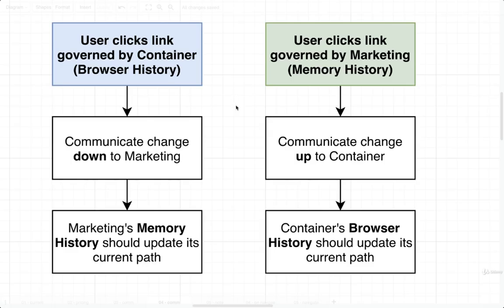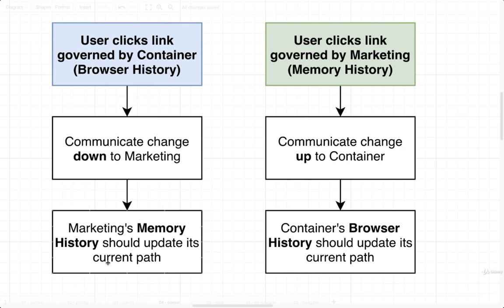So now we need to take care of the other direction. So whenever a user clicks on a link that is governed by the container, we're going to automatically update our browser history, and we have to communicate that change down to marketing and tell marketing that it needs to update its memory history's current path. This line of communication going downwards is going to be just a little bit more difficult, but at the end of the day, it's going to be very similar in nature in that we're going to eventually call some kind of function that says, hey, go update something. So let's get started on this other flow in just a moment.